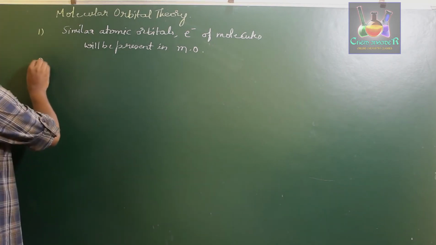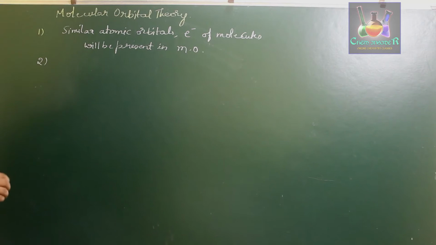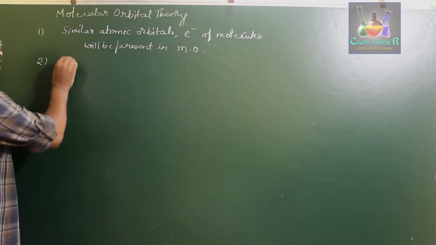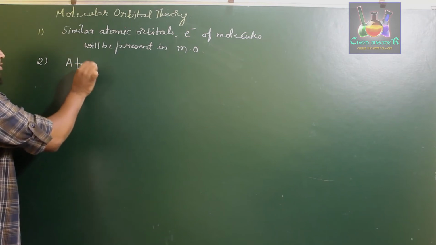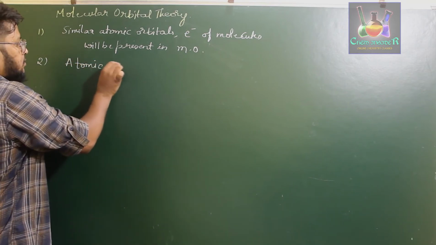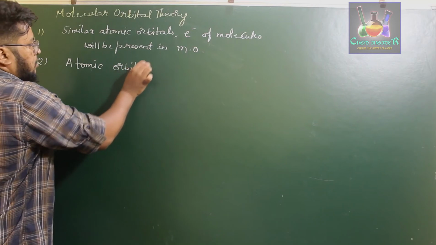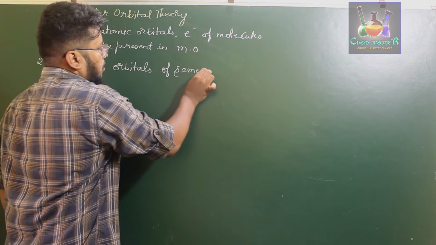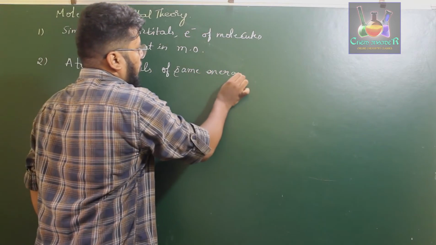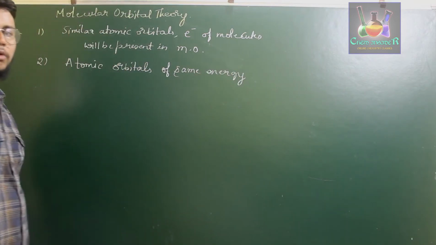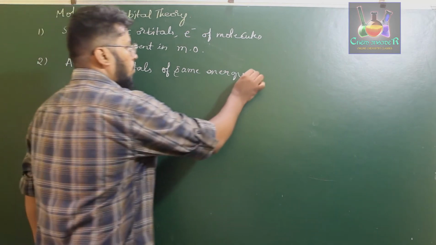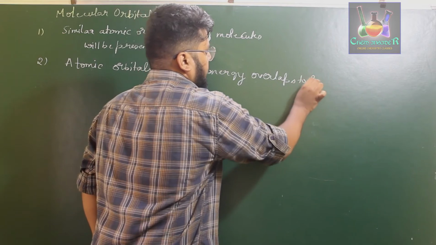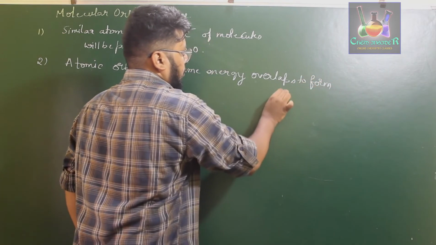In the second point, when a molecule is formed, atomic orbitals of the same energy overlap to form molecular orbitals.